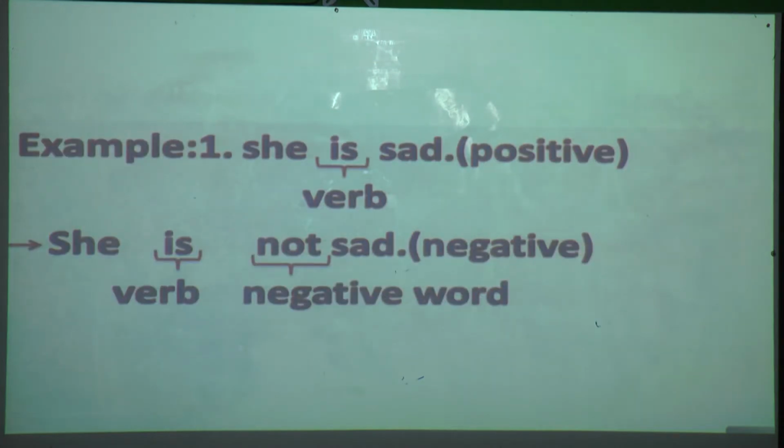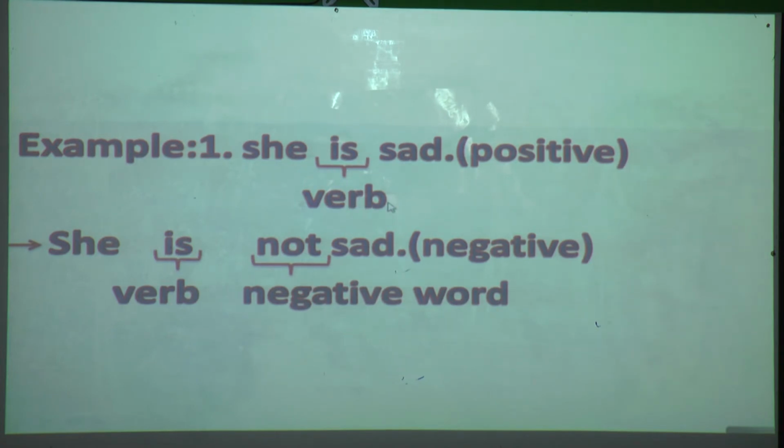Here we can see a positive sentence and how it is made negative. The example is: She is sad. Which sentence is this? Positive sentence, yes or no? Yes. So what is the verb over here? It is "is".